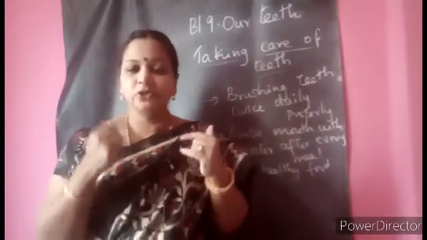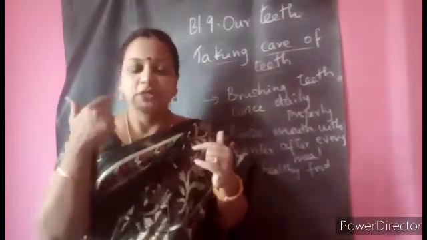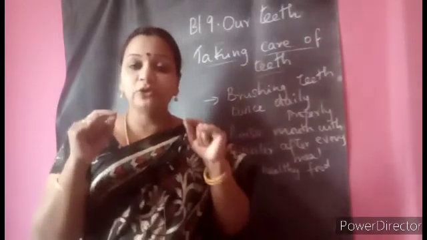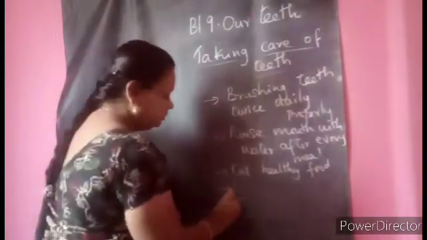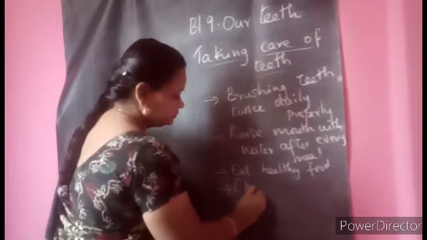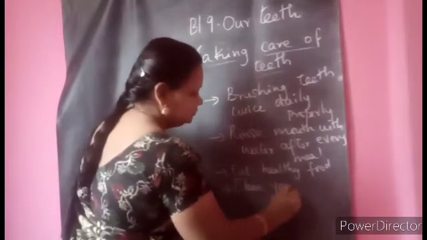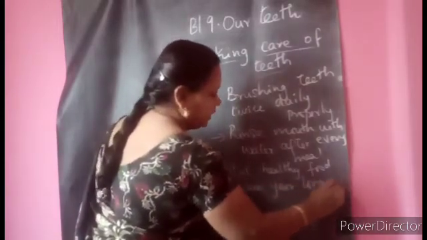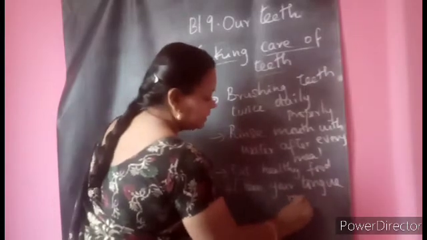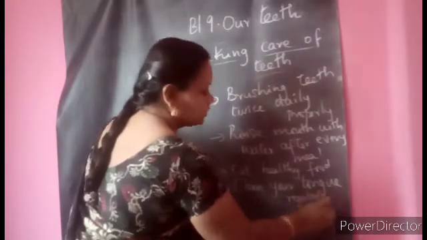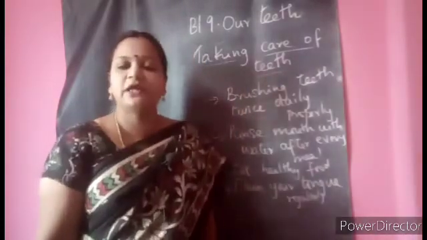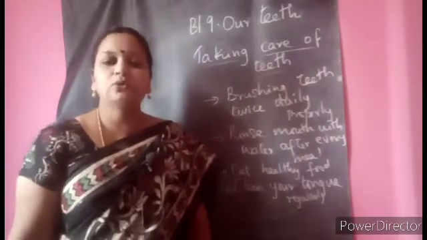And your tongue is a part of your mouth. Yes, so the tongue is also important. You have to keep your tongue clean also. So clean your tongue regularly. You can clean it with tongue cleaners, which are available in medical shops. I think my parents might have taught you how to clean the tongue.